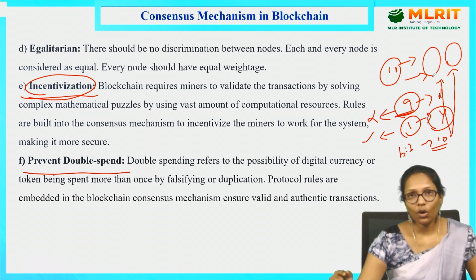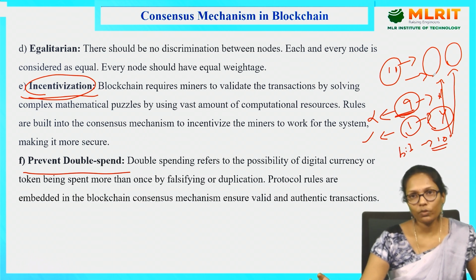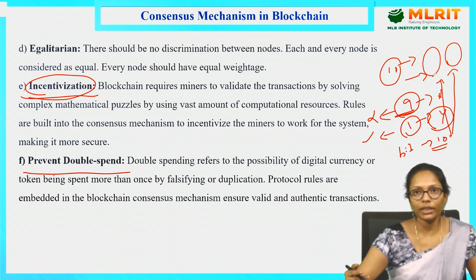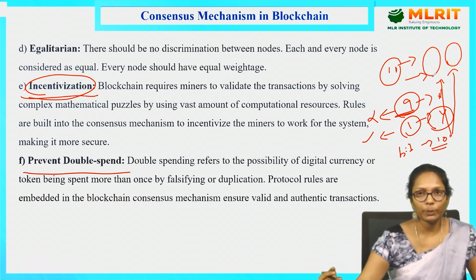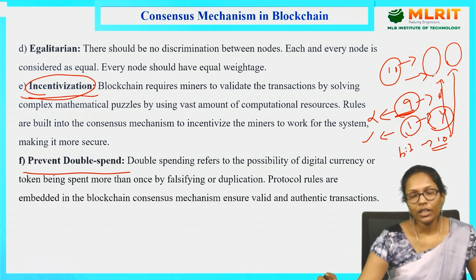So this is called double spending. Bitcoin is not physical money. It's virtual money, right? So I can simply copy that money and use it for another purpose also. This is called double spending. When this double spending happens, there is no proper verification or validation of the blocks.